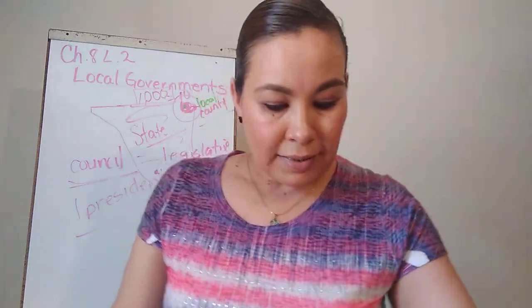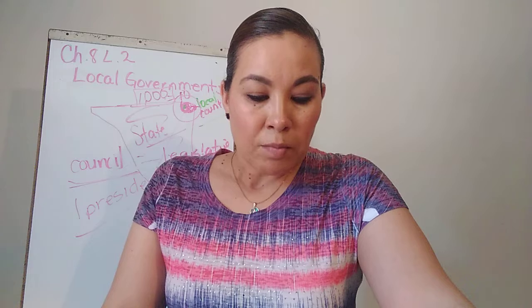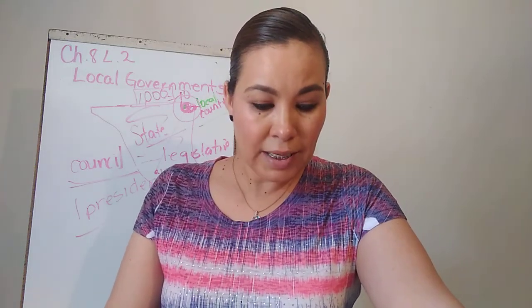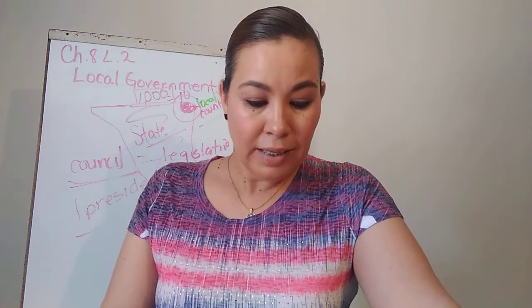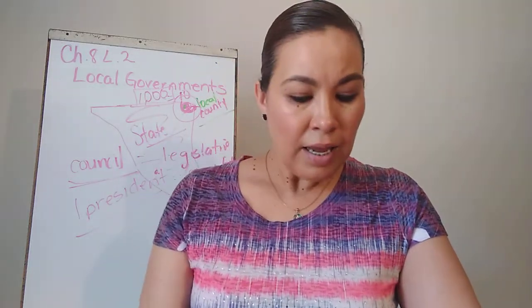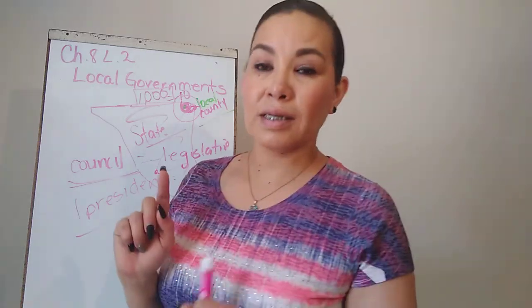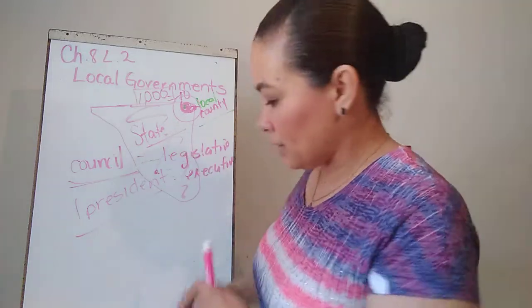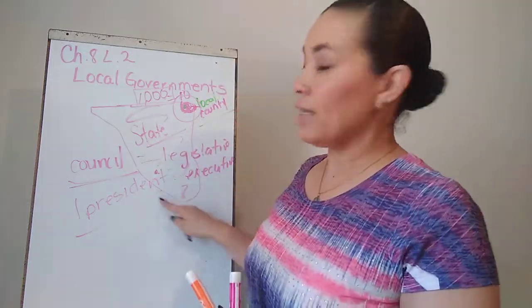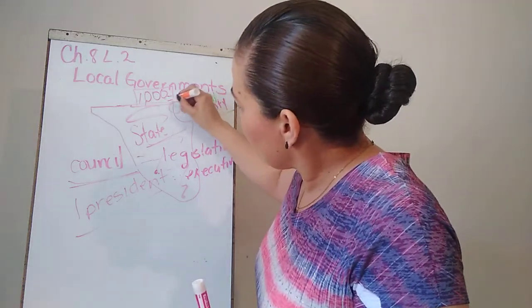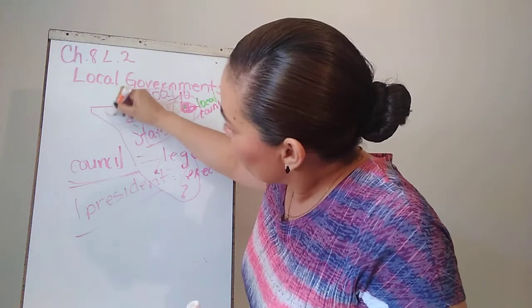It says, county government. Most states are divided into counties. For example, New Jersey has 21 counties. Each county has its own local government. They are saying that each state is divided into different counties, into little pieces. We said here that the state of Sonora is divided in little pieces. Here's Agua Prieta, and then here's Cananea, and so on. It's going to be divided into each one.